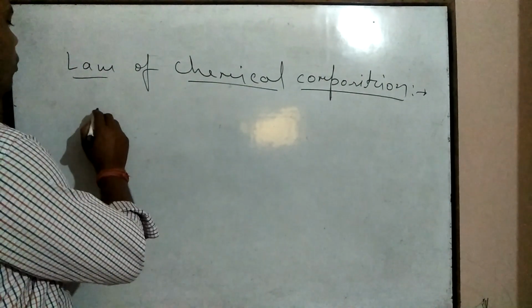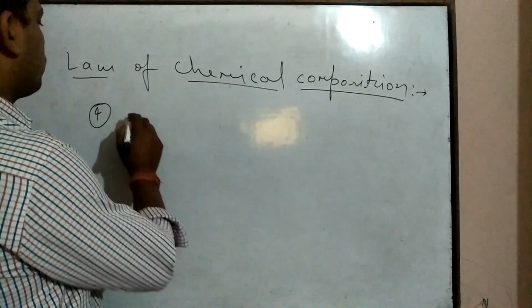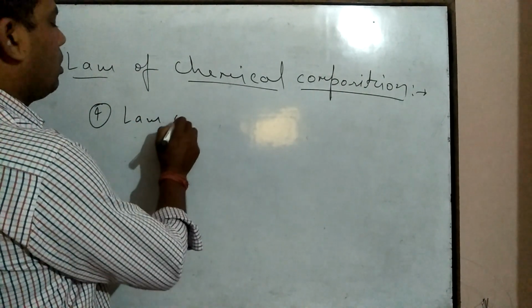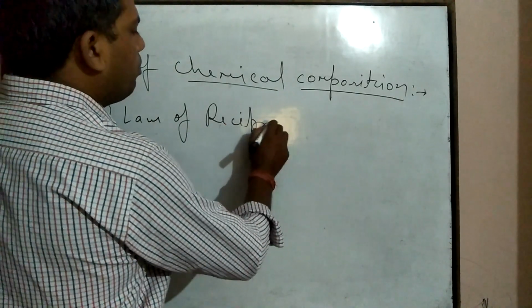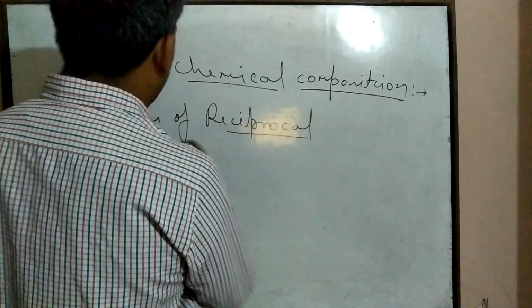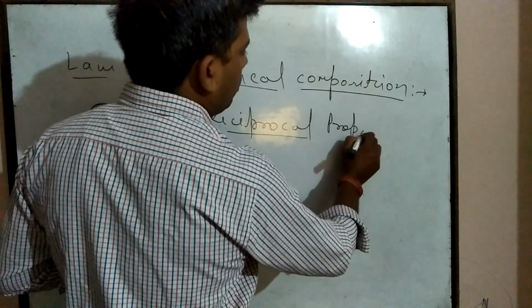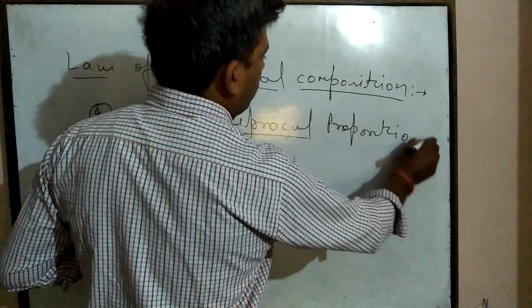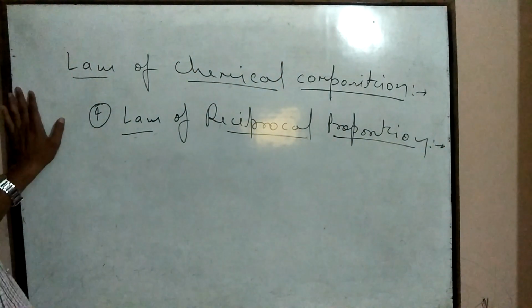Now, fourth is the law of reciprocal proportions.